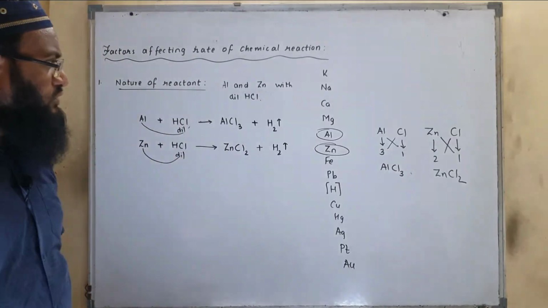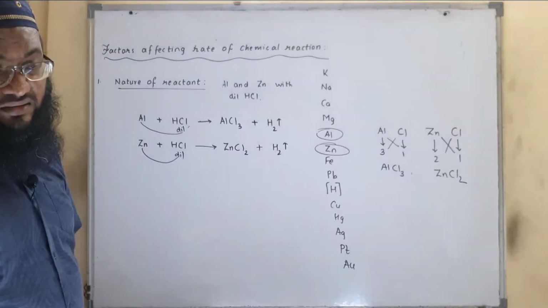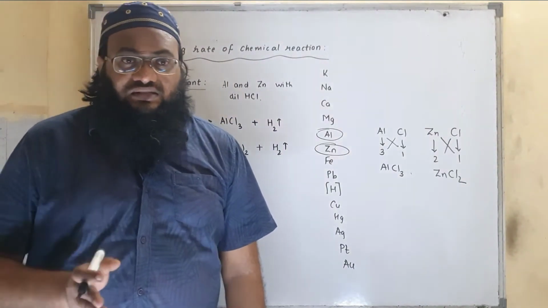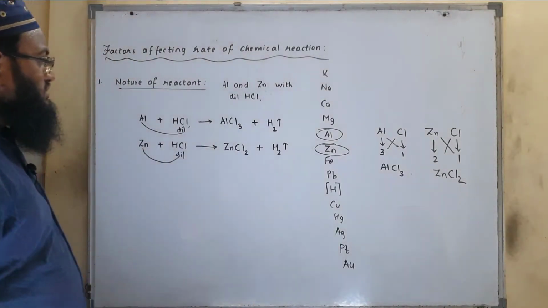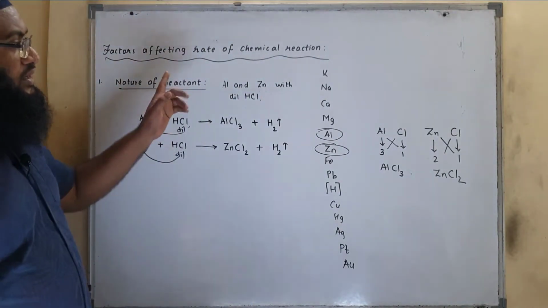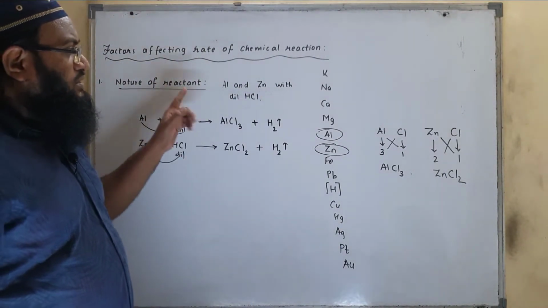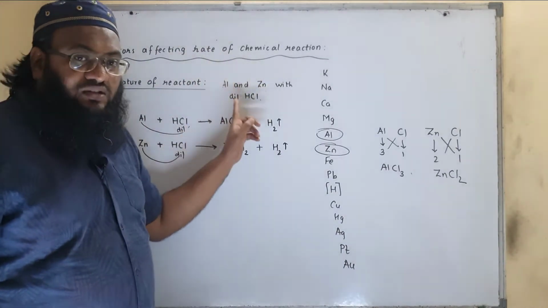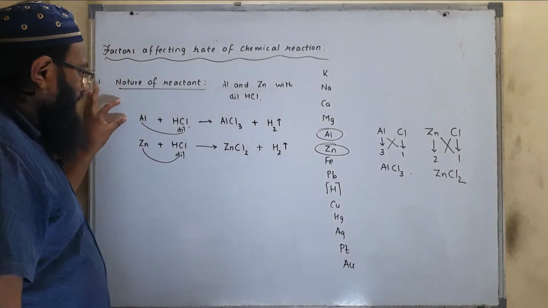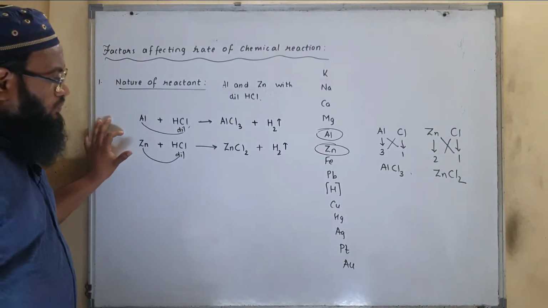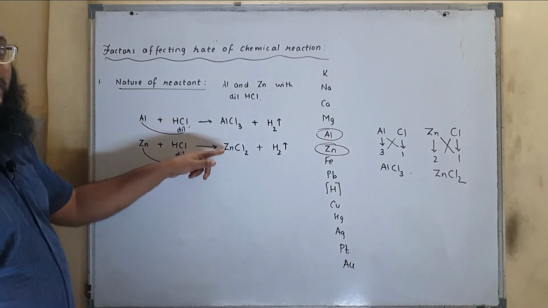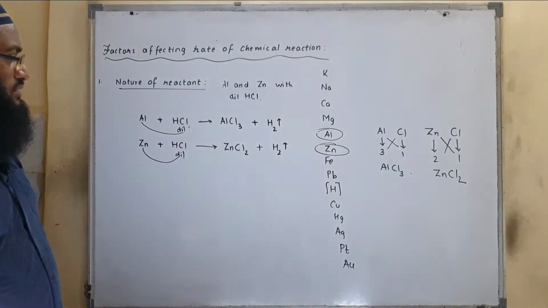So what are the points you are going to write? Nature of reactant affects the rate of chemical reaction. Consider an example: the reaction of aluminium and zinc metal with dilute HCl. Both react with dilute HCl to form their salts and hydrogen is liberated.